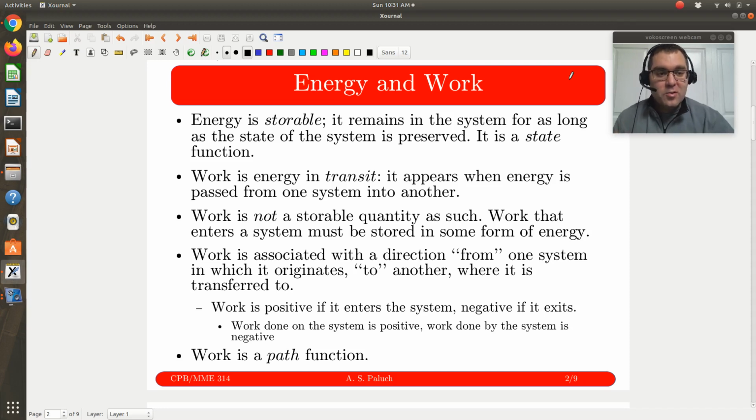Okay, so energy is a storable quantity. It's a state function. Work is not a storable quantity. It's essentially energy in transit. And it's going to be dependent on how I get from my initial to my final state. Okay. The sign convention that we're going to adopt in this class is that if work is done on our system, then that's going to be positive. If work is done by our system, it's negative.